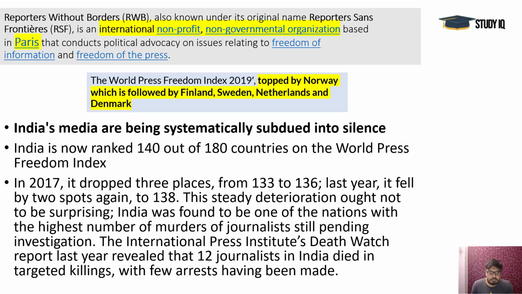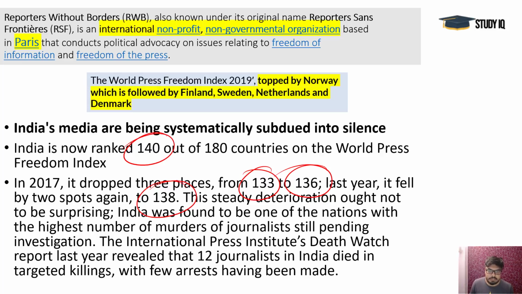It was 133 in 2016, in 2017 it dropped to 136, and after that 138, and now at 140. So we are consistently slipping in this particular area, and this is really a scary thing for democracy. And the attacks on journalists and the right-wing rise in India, these things are really problematic here.